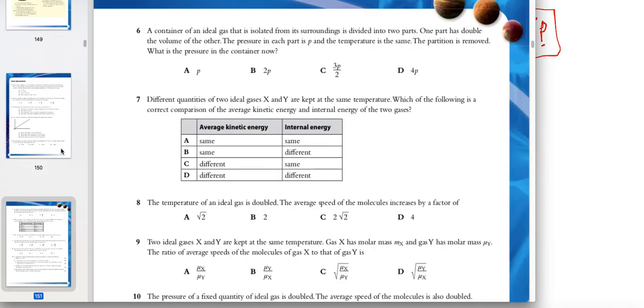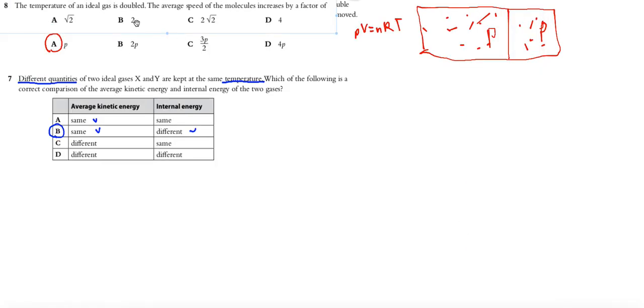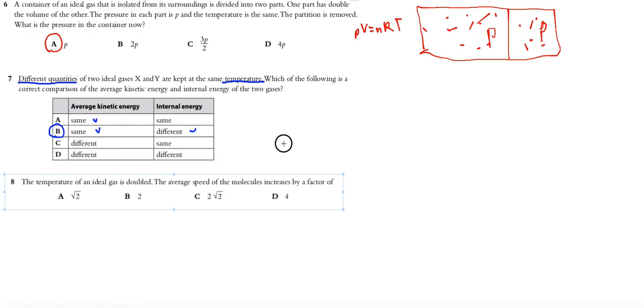Exercise number 8. The temperature of an ideal gas is doubled, the average speed of the molecules increases by a factor of... So we have to link temperature with average kinetic energy.